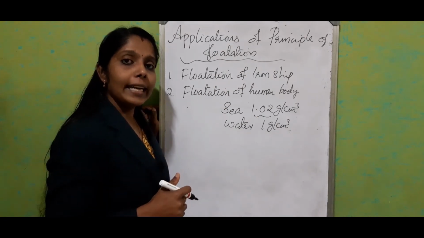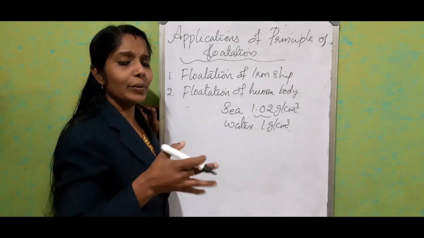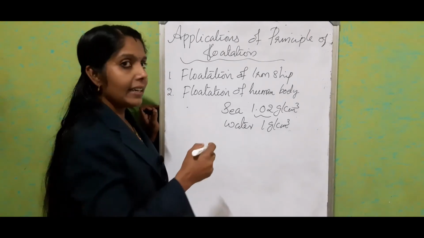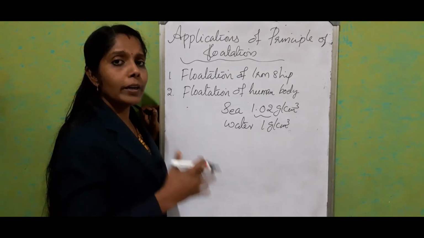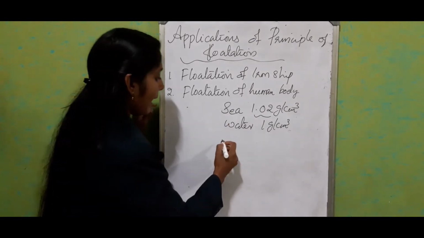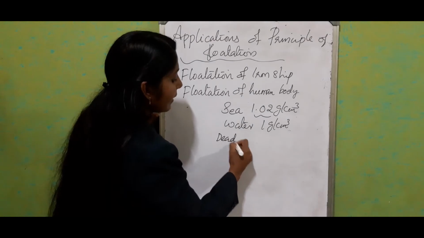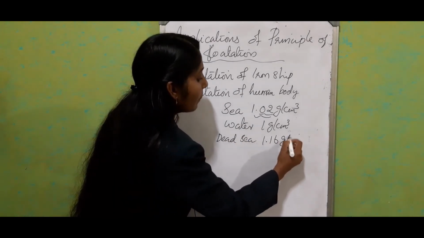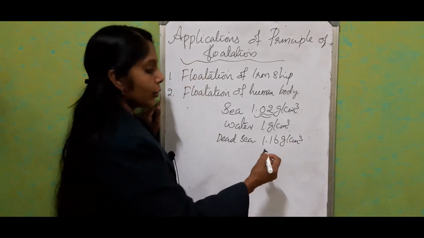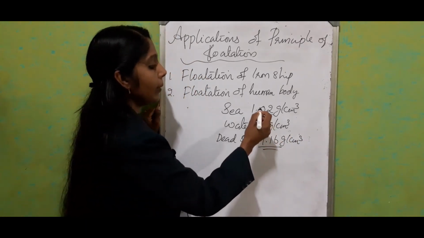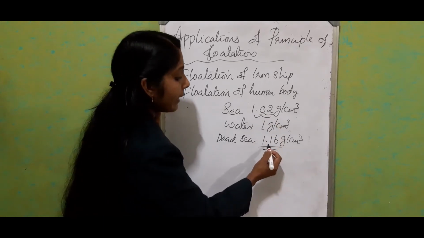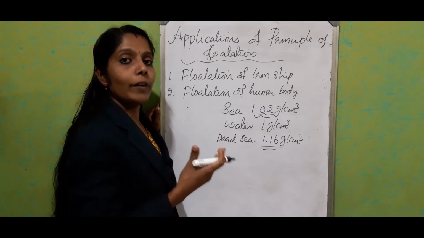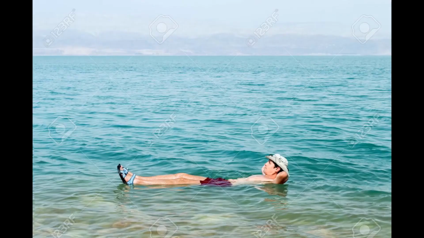Have you heard about the Dead Sea? In the Dead Sea, even those who don't know swimming can float very easily. What is the reason? In the Dead Sea, the content of sodium chloride is very high, and the density of the Dead Sea is 1.16 gram per centimeter cube. So see the difference: here it is only 0.02 gram and here it is 1.16. So most of our body will be above the water.